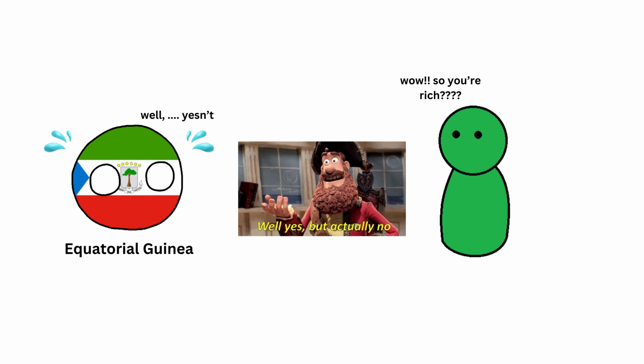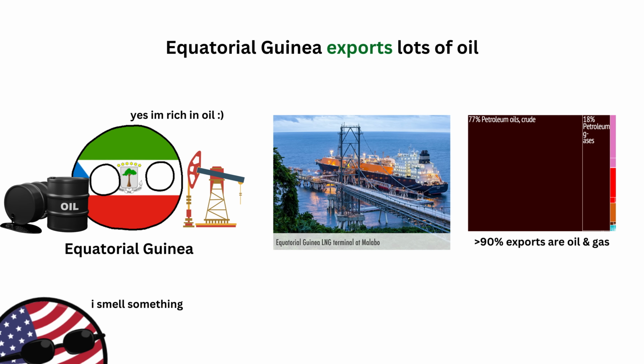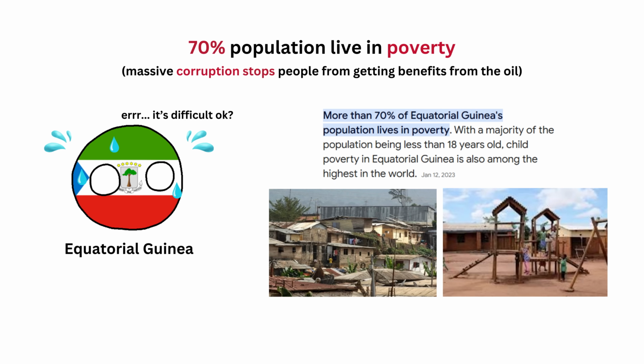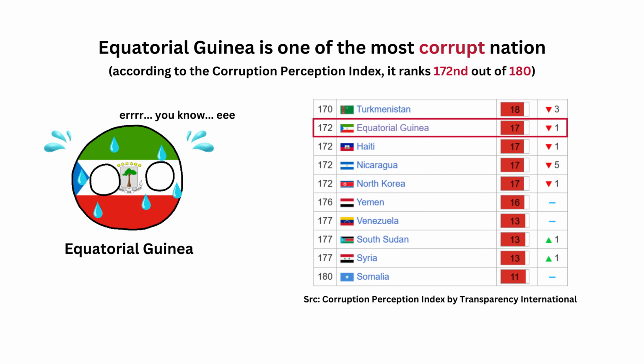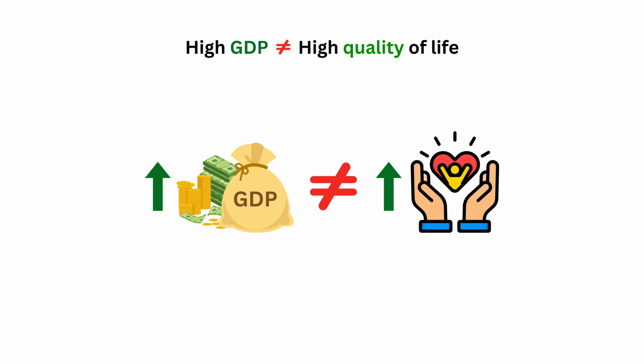You might think Equatorial Guinea is rich, but actually its high GDP is due to oil production that's controlled by the government. While the people, about 70% of the population, live below the poverty line and get no benefit from the oil economy due to massive corruption and unequal distribution. That's why GDP or GDP per capita doesn't always equal high quality of life.